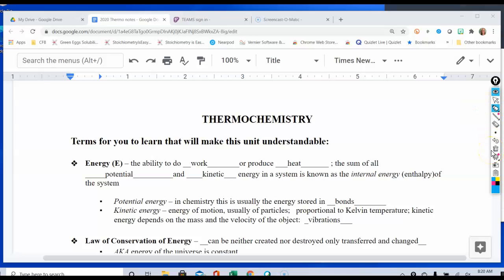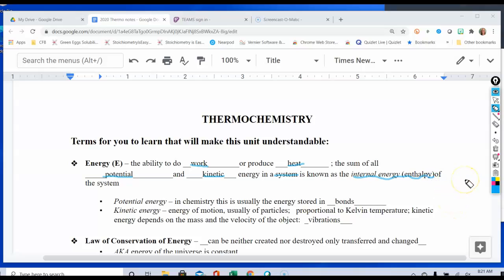Today we're going to be talking about energy in our chemical reactions, but there's going to be a lot of terms that you need to make sure you learn so that you can make this unit more understandable for you. The first one is energy, and we're going to define energy as the ability to do work or produce heat. And that means that we're going to be looking at all of the potential and the kinetic energy in a system. Now, the system is going to be known as our chemical reaction, and this total internal energy is going to be defined later as the enthalpy of the system.